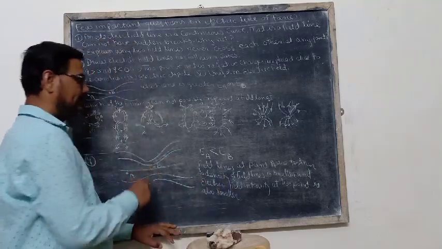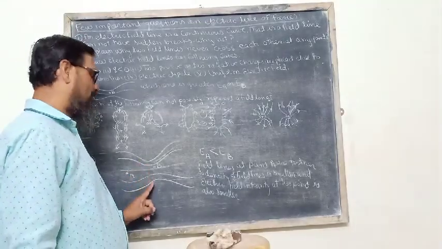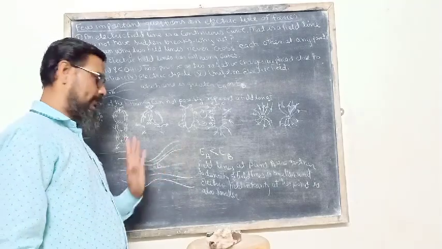Similarly, at point B, the field lines are closer to one another, so the density of field lines is greater, so electric field intensity is also greater at point B.